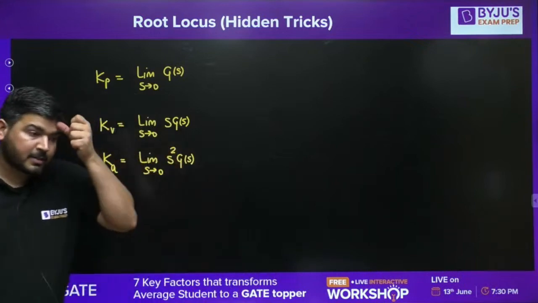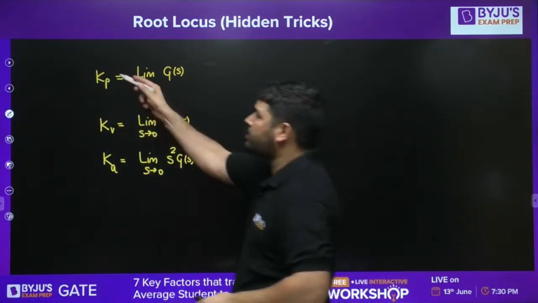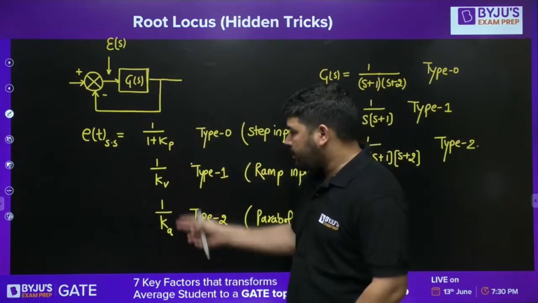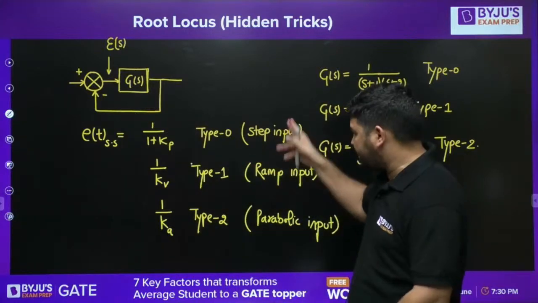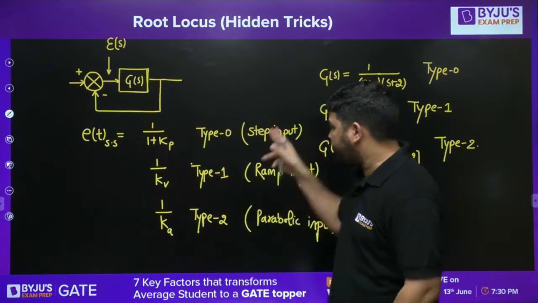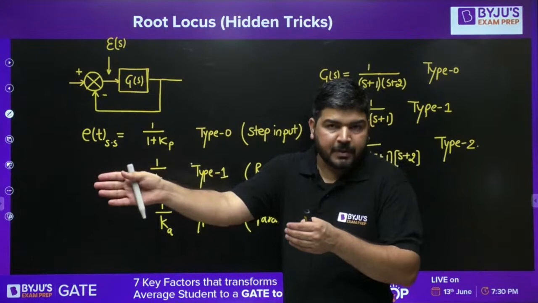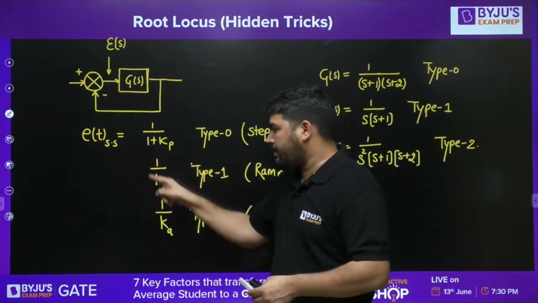Now the question is how to calculate these errors using Bode plot, especially these error constants, because once you get these error constants, you can easily calculate the steady state error for the specific input. Remember, these steady state errors will be finite for these types of input. Let's say the input is ramp. For ramp input, the finite error will be 1 by Kv.